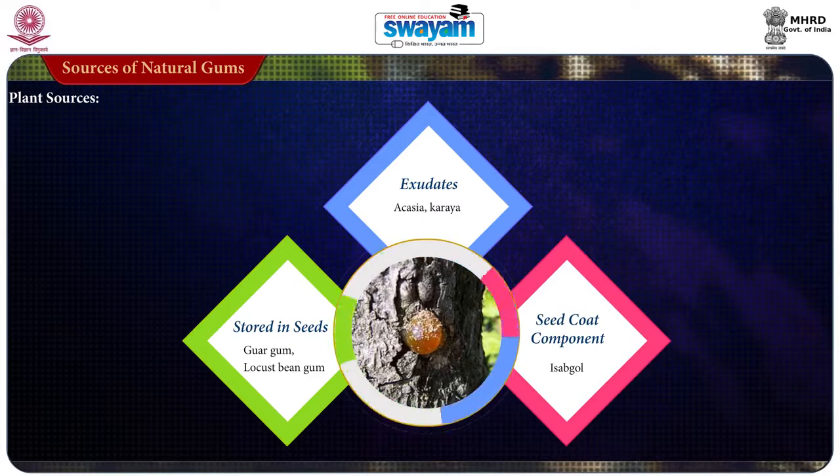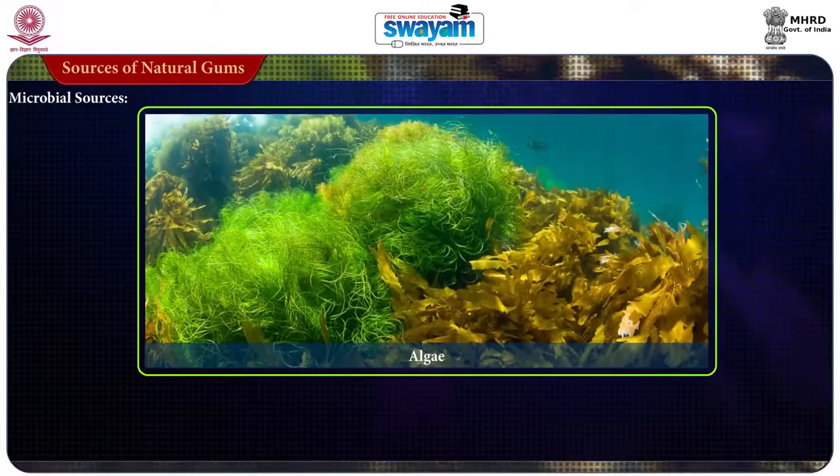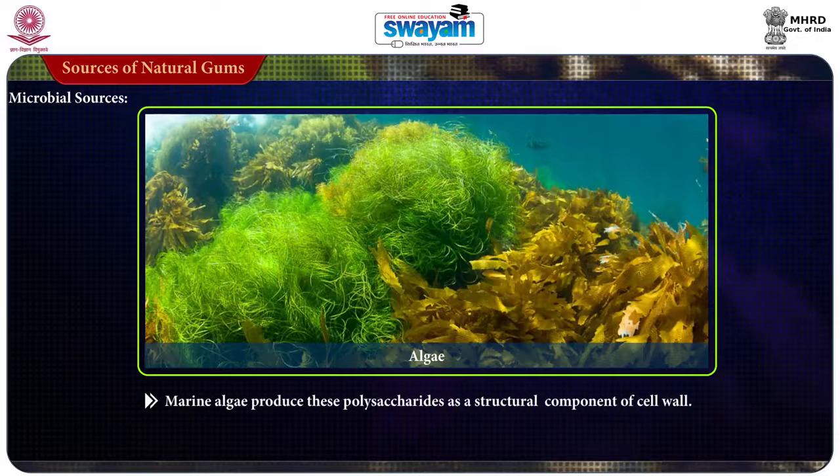Now considering the sources in a little more detail, microbial sources include algae. Marine algae produce these polysaccharides, and these are the structural component of the cell wall of the algae. This includes agar-agar, alginic acid and carrageenan.